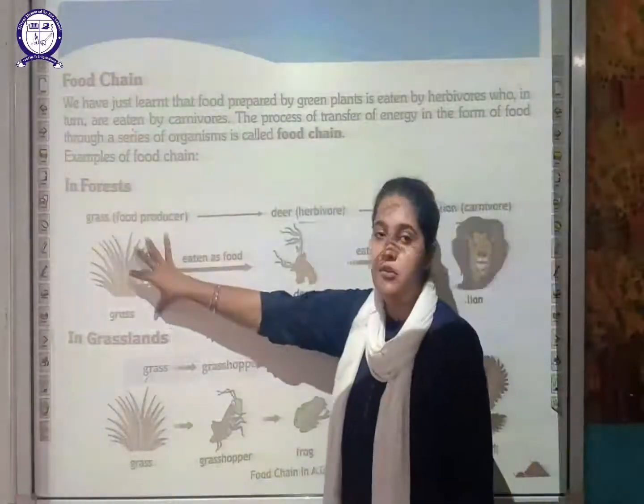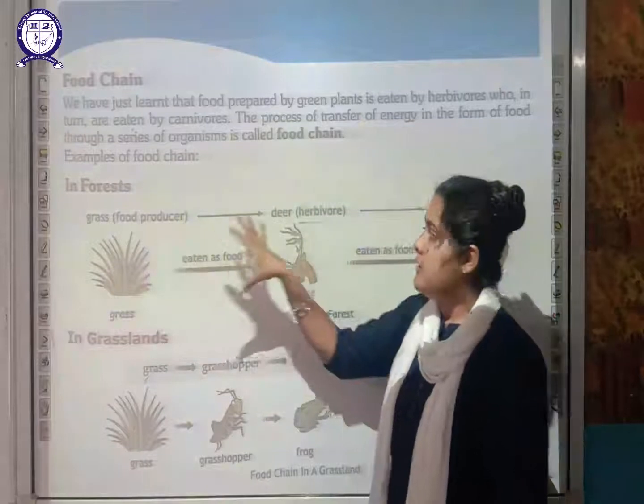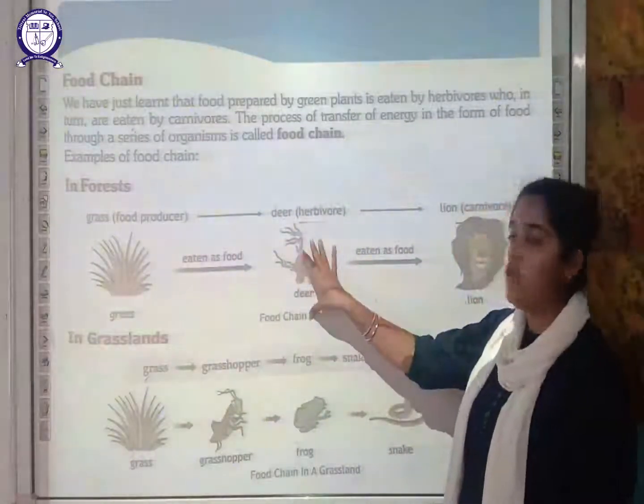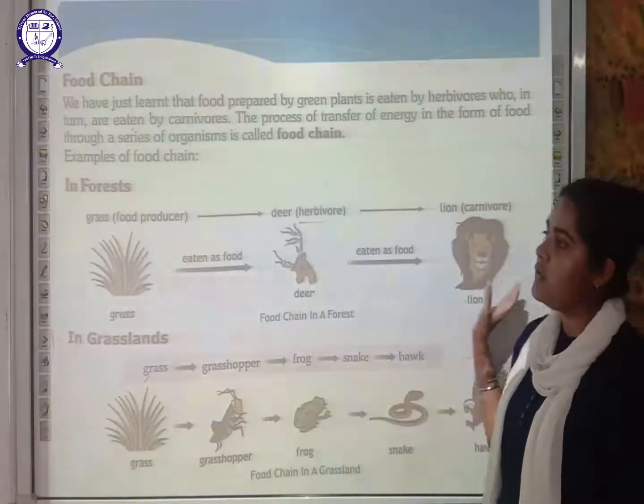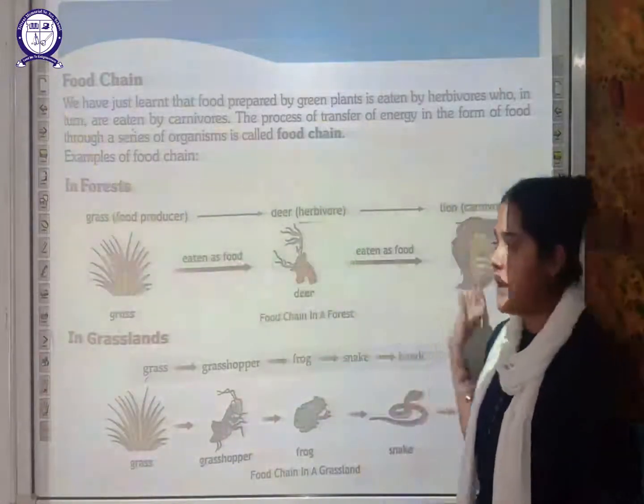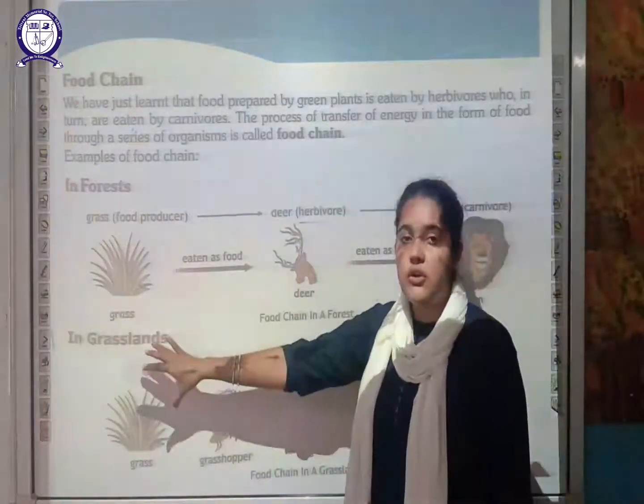The food is produced by a plant, that is eaten by a herbivore. A herbivore is eaten by any of the carnivores. So this is how the food chain travels. The next is the food chain in grassland.